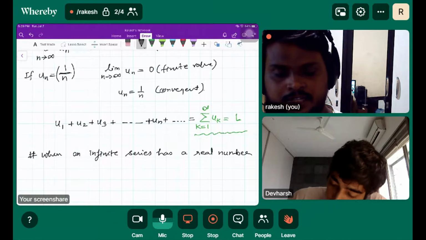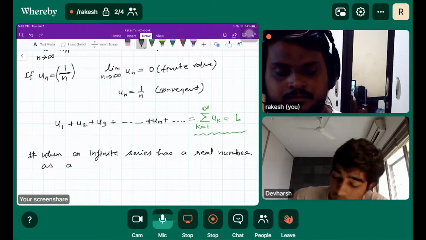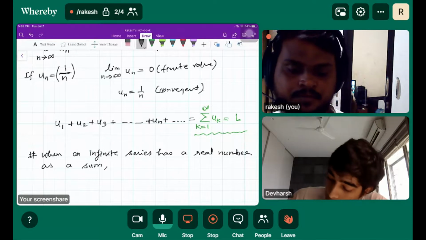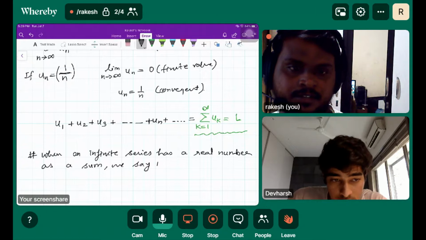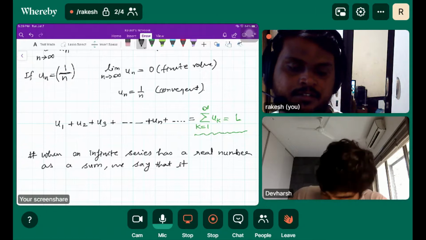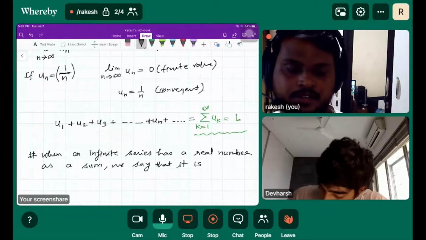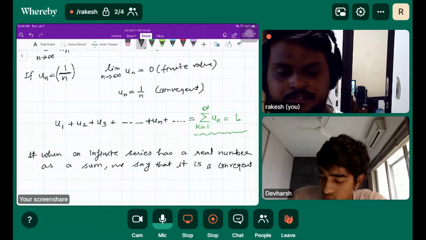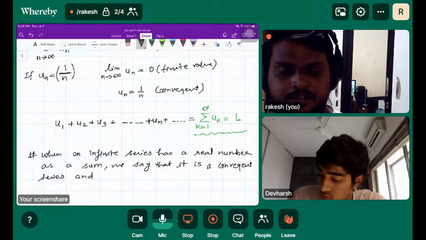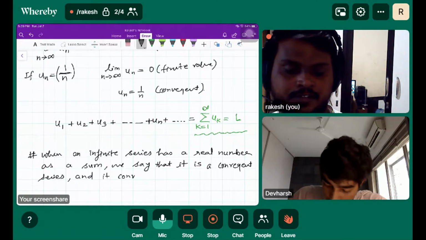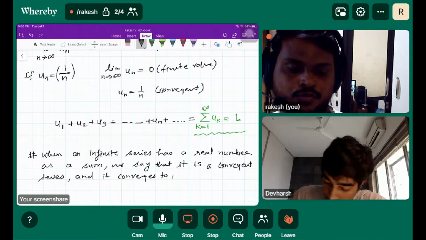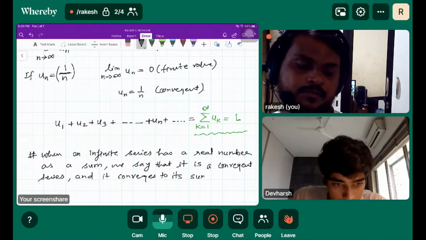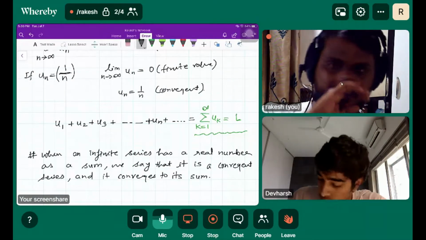Real number as a sum, we say that it is a convergent series, and it converges to its sum. Okay, so this is the introduction,